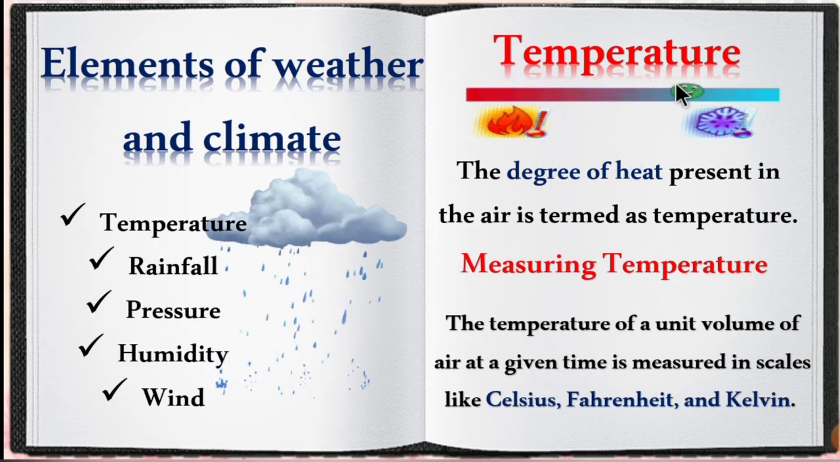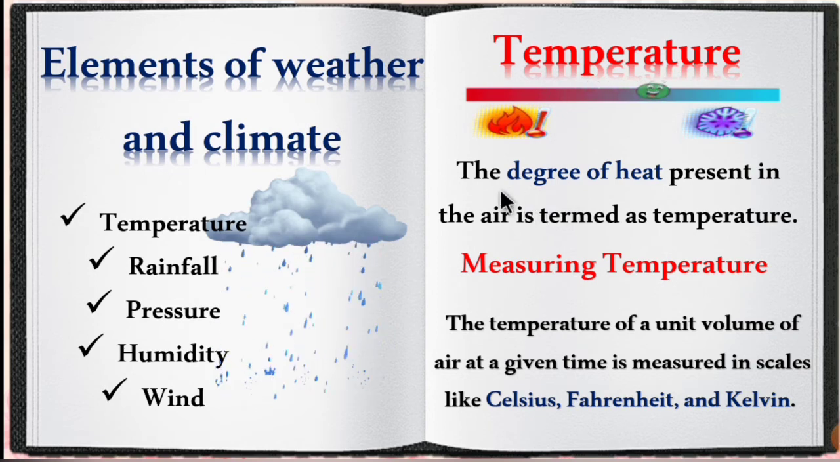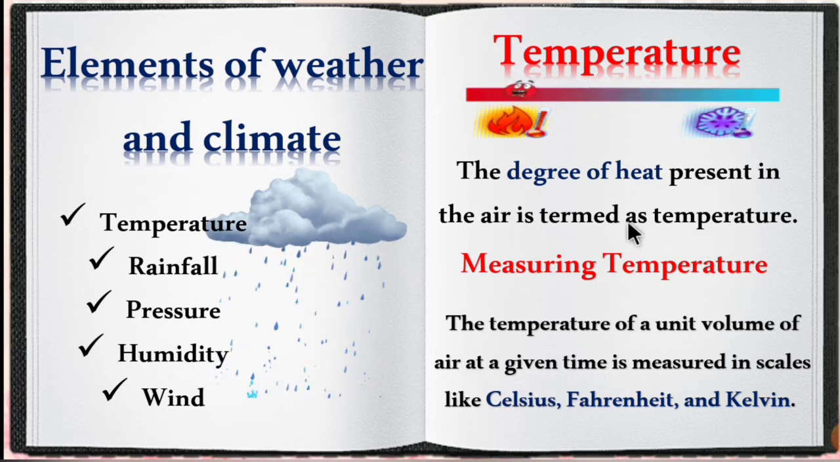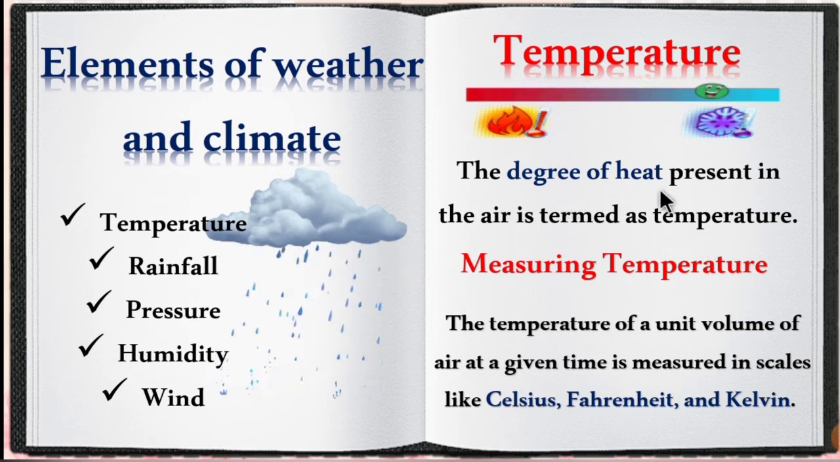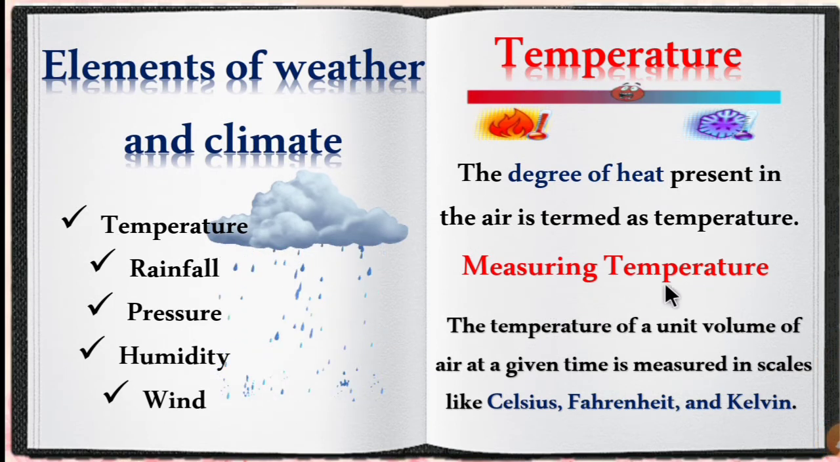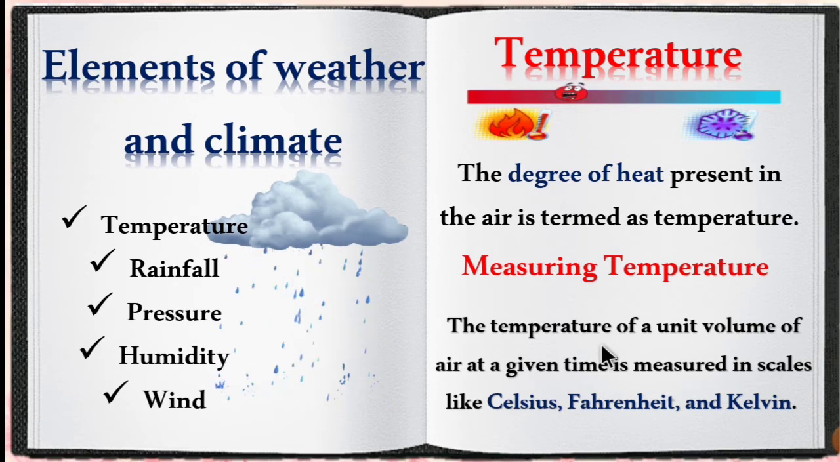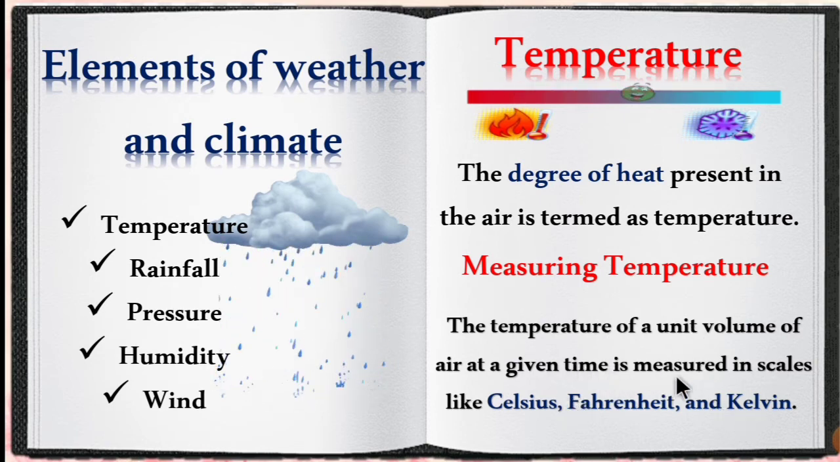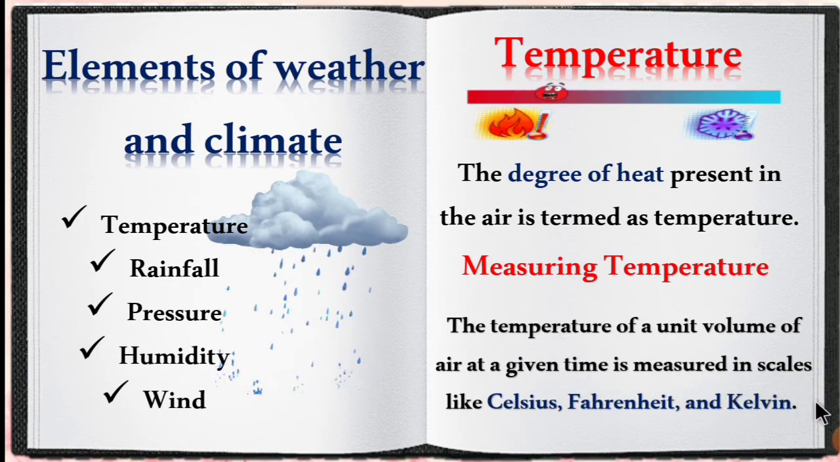First is temperature. The degree of heat present in the air is termed temperature. Next is measuring temperature. How do you measure temperature? The temperature of a unit volume of air at a given time is measured in scales like Celsius, Fahrenheit and Kelvin.